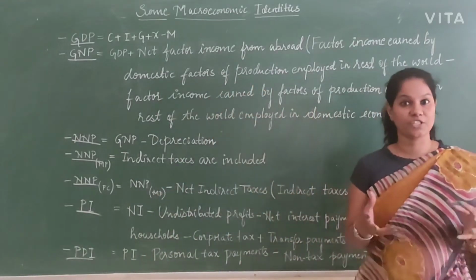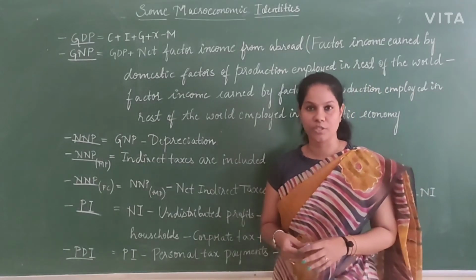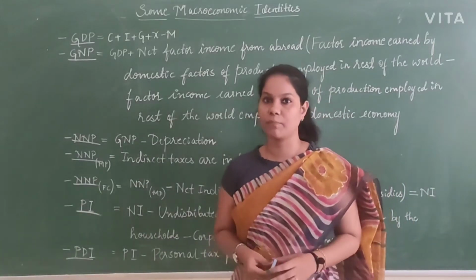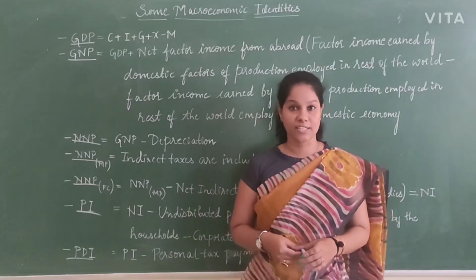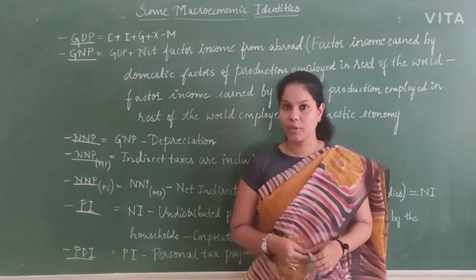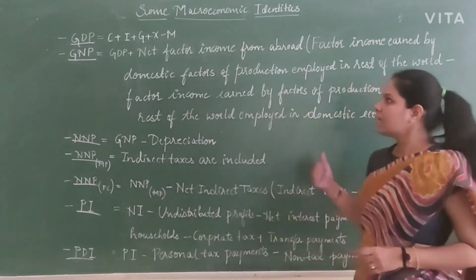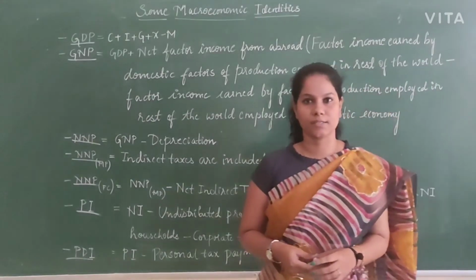Concept which I have continued with the same chapter, National Income Accounting. As you know, according to the blueprint, especially this year, pandemic year, at the same time if it is not pandemic year also, this chapter, according to the blueprint, the content wise it is more. So more than 25 to 30 marks you will be getting from this chapter, so you better observe it. The topic I have today is some macroeconomic identities.